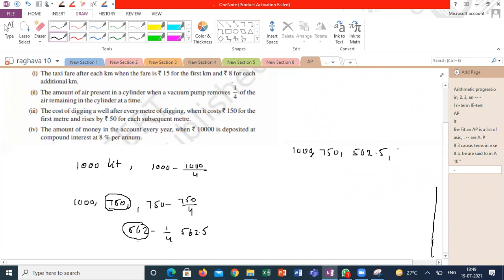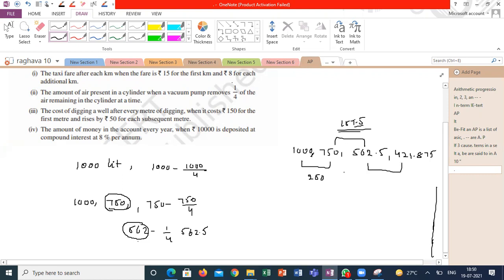I am getting 421.875. Suppose if I am taking the difference, I am getting the difference is 250 here. If I am taking the difference for after second pumping, I am getting 750 minus 562.5. It is coming 187.5, where my common difference is not same. Each and every time it is removing less volume.